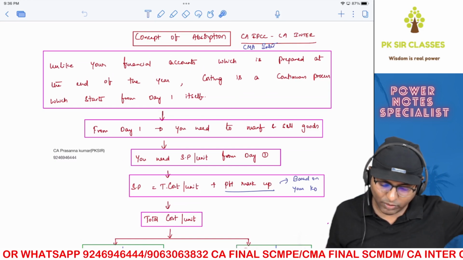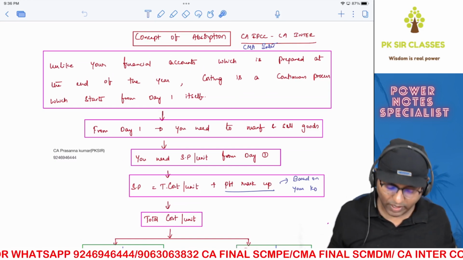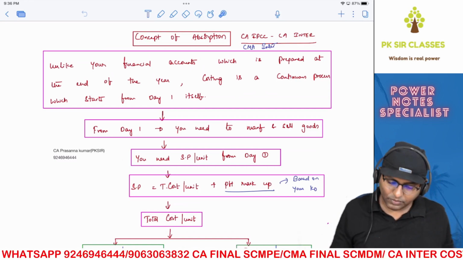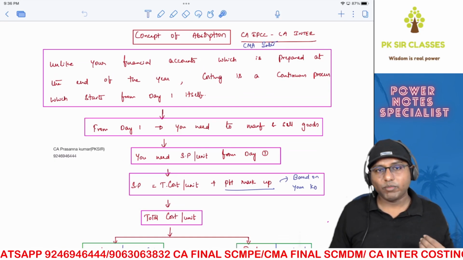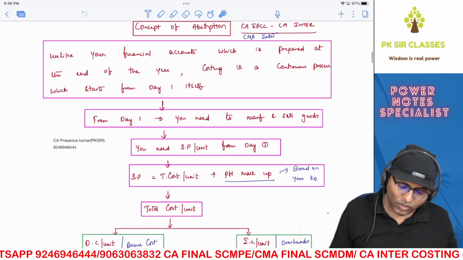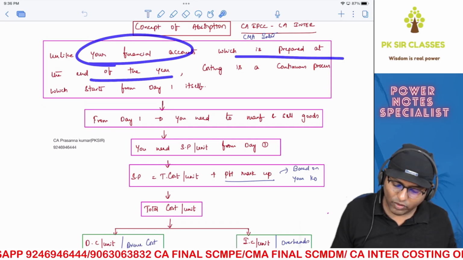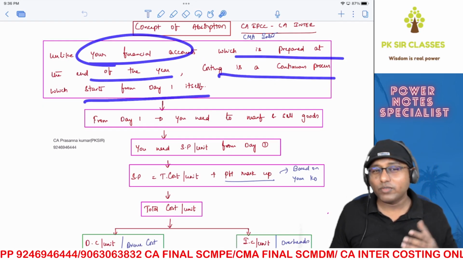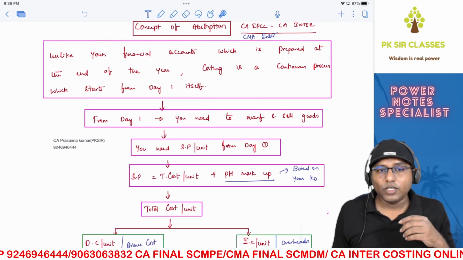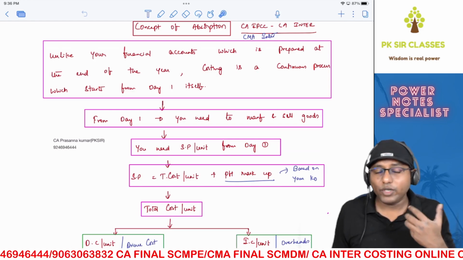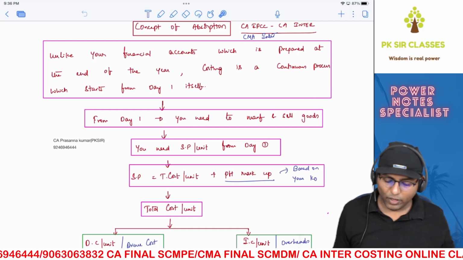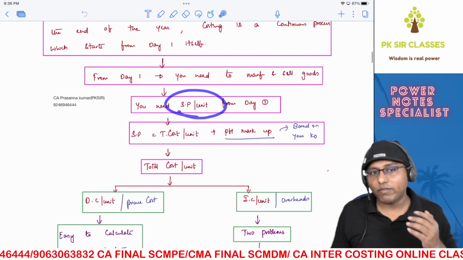Now coming on to the concept of absorption, this is also very important, so listen carefully. First of all, we need to understand the logic behind why there is a requirement of the concept of absorption. Unlike your financial accounts, which are prepared at the end of the year, costing is a continuous process which starts from day one itself. So from day one, you need to manufacture your goods and you need to fix your selling price to sell your goods, which means you need selling price per unit from day one.